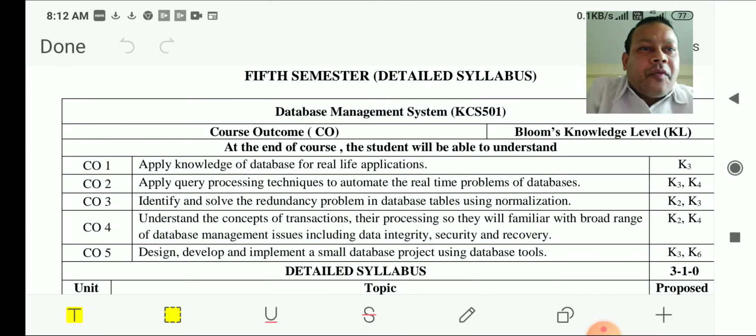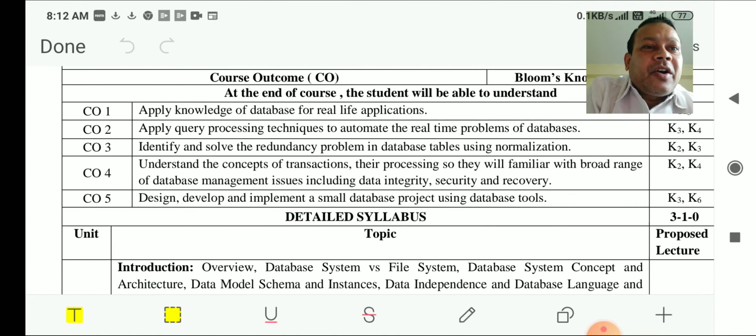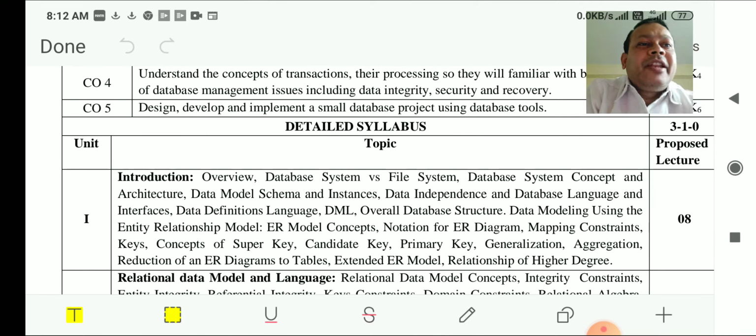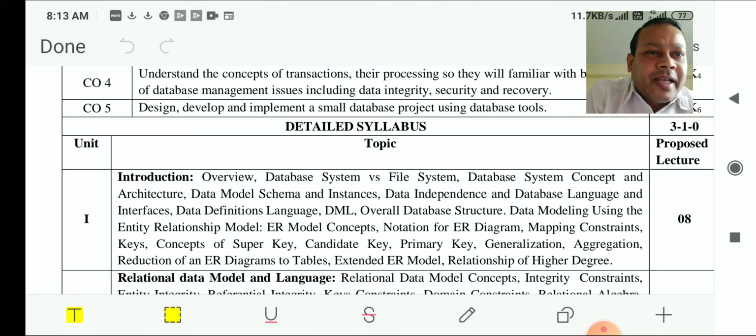So let's go for the syllabus of this database management system, that is already given on your AKTU site. From there I have downloaded this part. The very first aspect we are going to cover is your introduction part. In introduction we are going to see the overview of the database, that is, why we are using this database, what is the history of the database, isn't it, and so on.